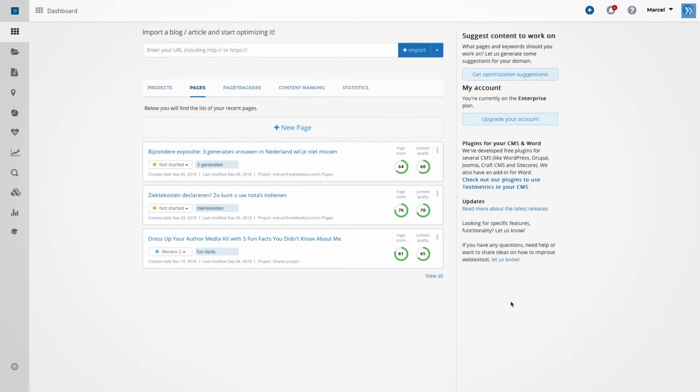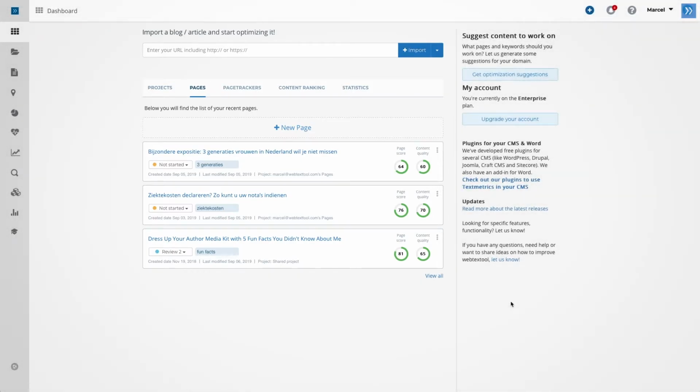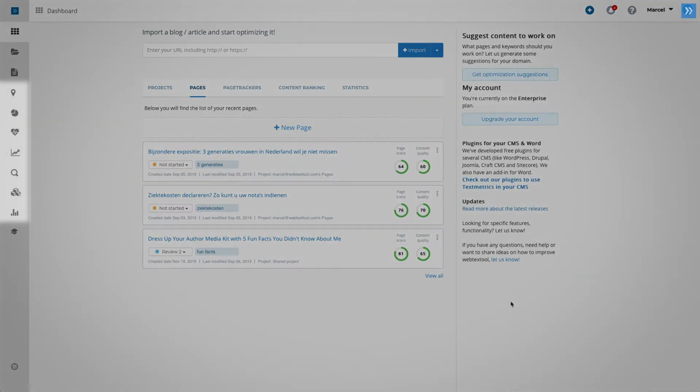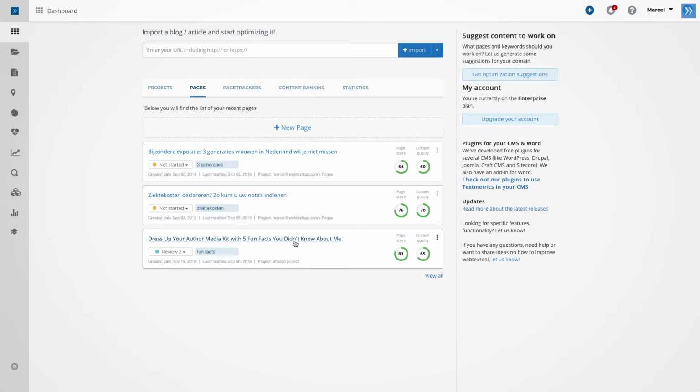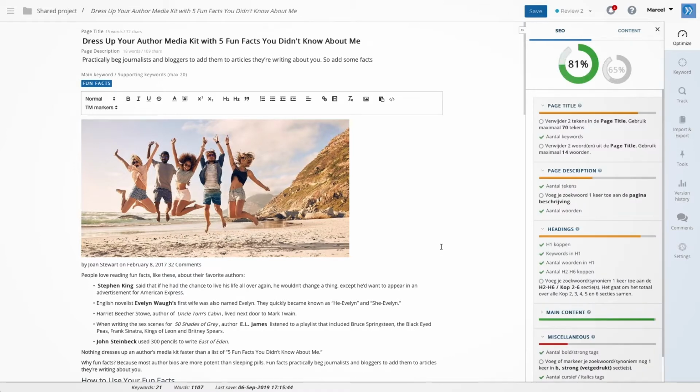Textmetrics is divided into two parts. The part that has to do with creating content, which you can see right here, and the part that has to do with managing content. We'll jump into that in a moment. Creating content can be done by importing it. In this case, that happens by importing a URL, but you can also import entire domains or Word documents. Of course, you could also start from scratch.